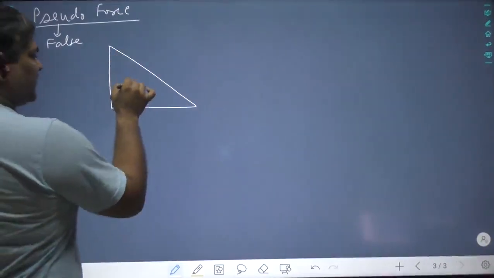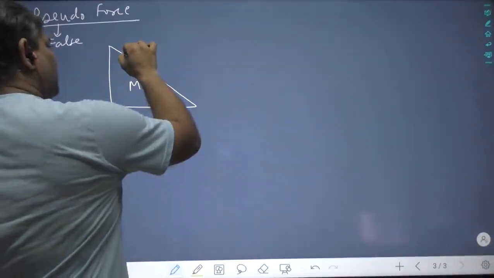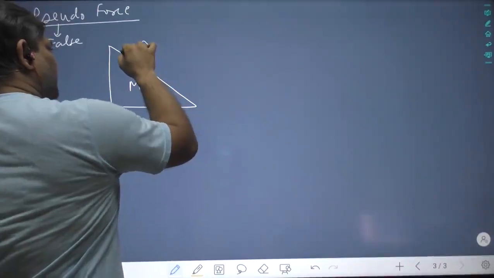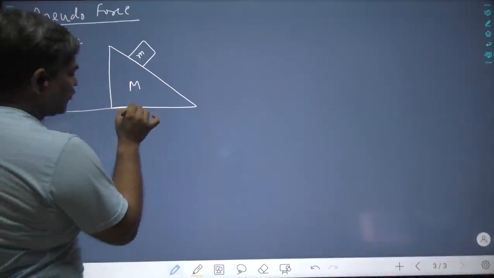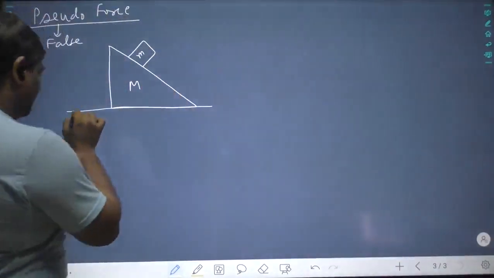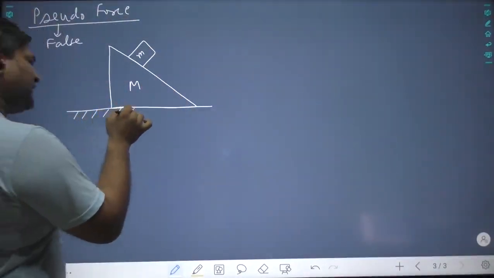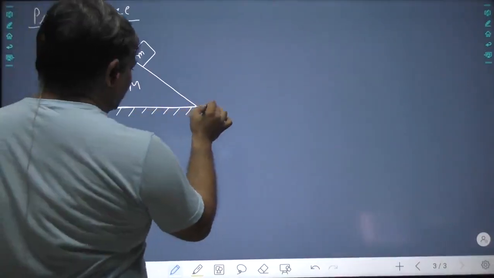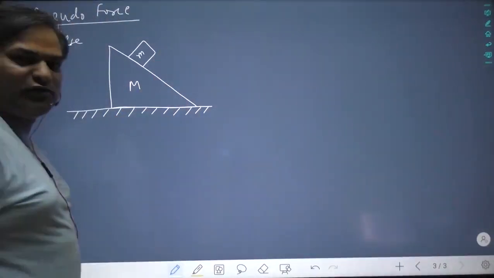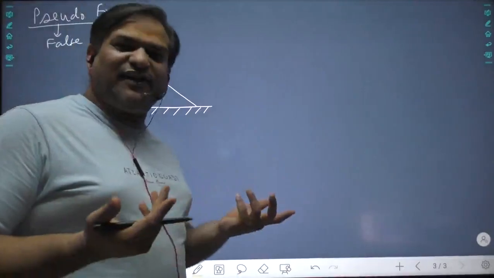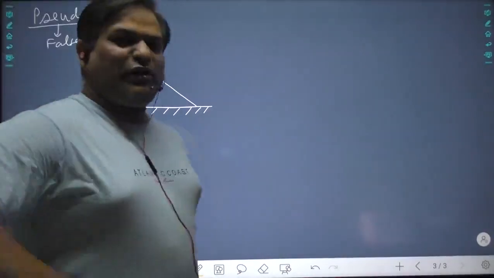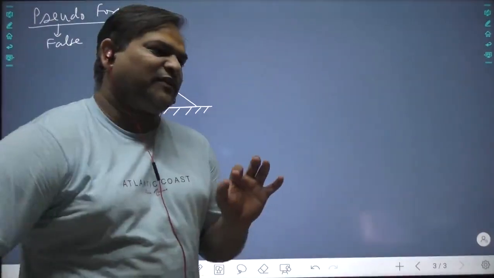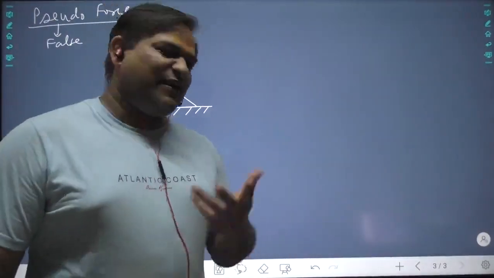Okay, let us take the same problem. This is mass M, this is mass M. I am going to explain a very easy method, and we are going to use this easy method only, not that method. But sometimes that method can also be used. It's up to our understanding. For me, both are easy. Now try to understand. This method is very easy and it is very simple.